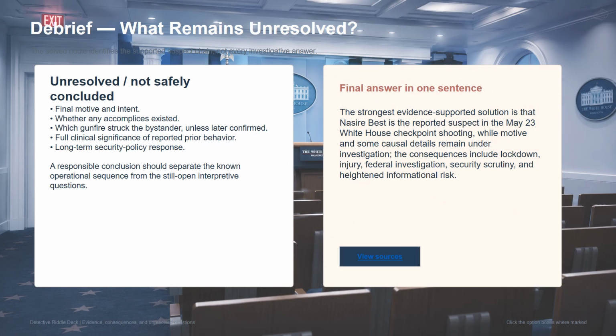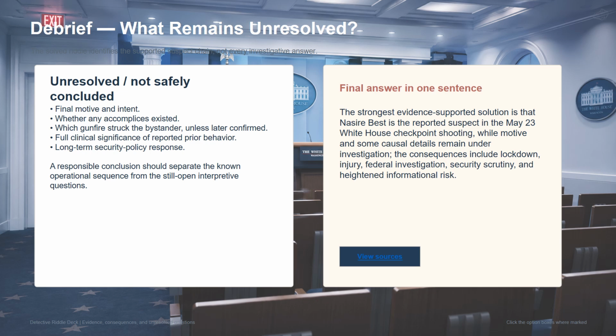The debrief separates the solved part of the riddle from the unresolved parts of the investigation. The supported suspect chain points to Nasir Best as the reported suspect in the May 23rd checkpoint shooting. But several questions should remain open unless later evidence answers them. Final motive and intent are unresolved. The existence of accomplices is not safely concluded. The exact source of the bystander injury may require further confirmation. The full clinical significance of reported prior behavior should not be casually interpreted. The long-term security policy response also remains uncertain.